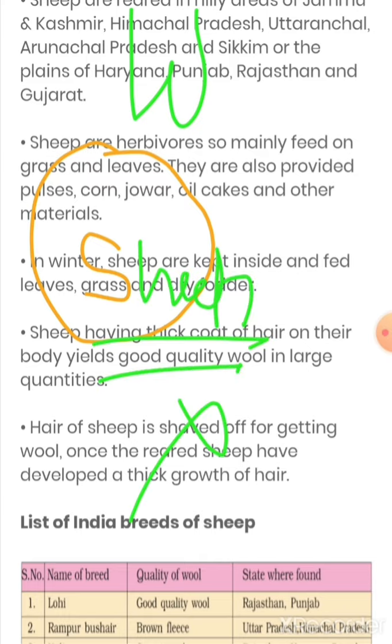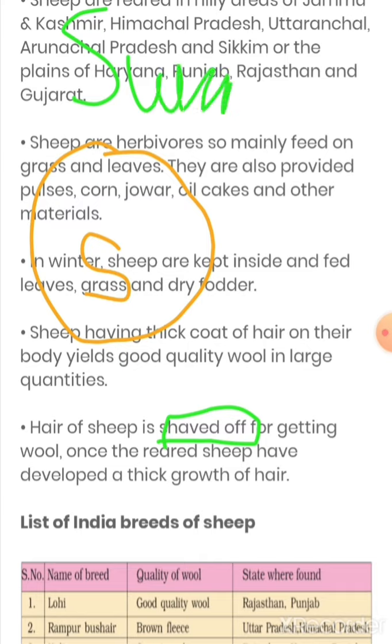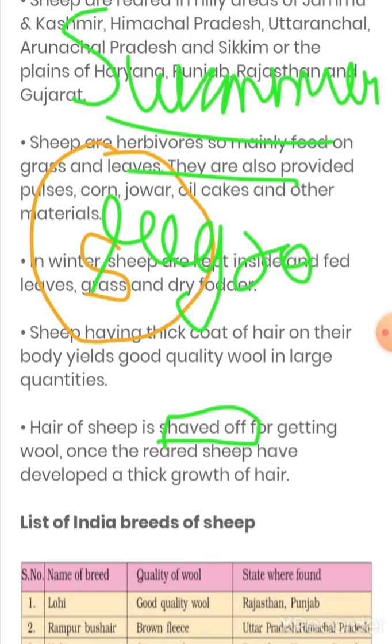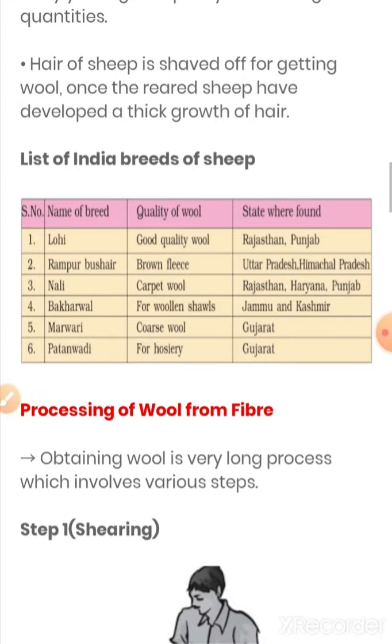Okay, so there is a thing that the shaving off of sheep is done in summer. Until winters it regrows. Okay students, so till winters it regrows. Now let us have the list of breeds of sheep. Afterwards we will do it in the next video. So now let's have the last topic for this video. This is the table, and this is a very important table. You have to learn it.